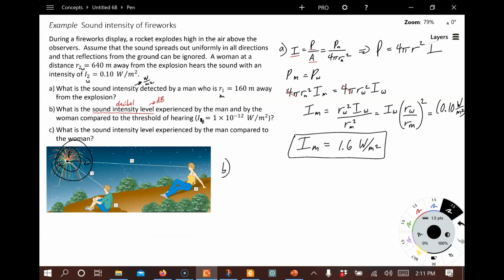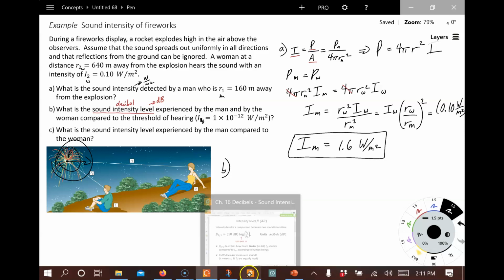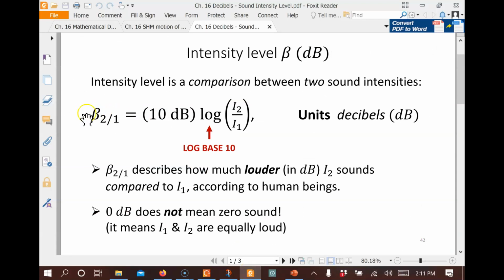This is I0. And that's how we indicate the threshold of hearing, which is the intensity of a noise that is just barely perceptible to human ears. And that is equal to 1 times 10 to the minus 12 watts per meter squared. Now here's the equation for calculating the intensity level beta in terms of decibels. And in fact, it is a comparison of 2 sounds. So in this case, we're going to compare the man to the reference of hearing here, and the woman to the threshold of hearing here. So the way to write that is going to be like this.